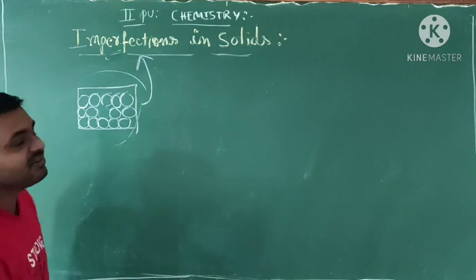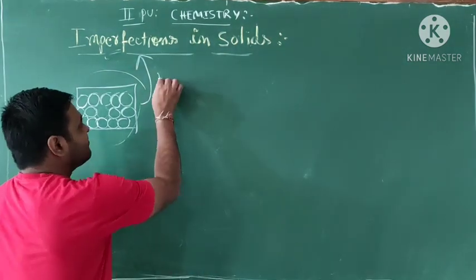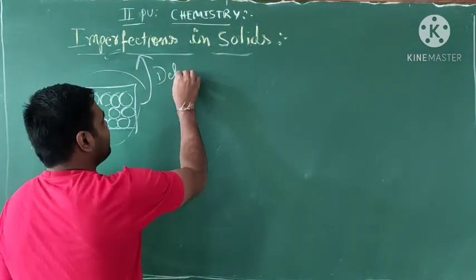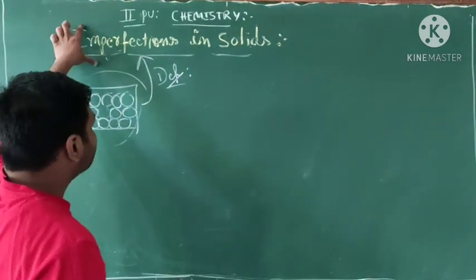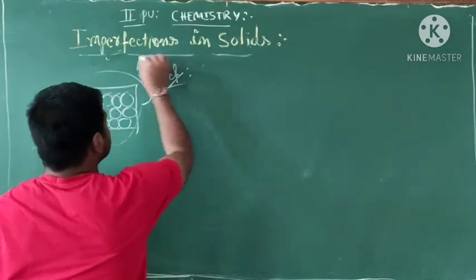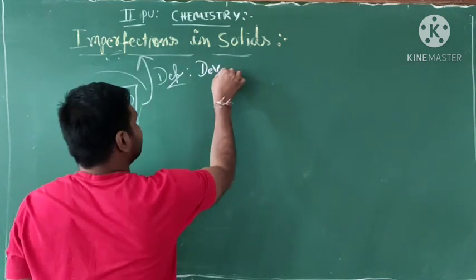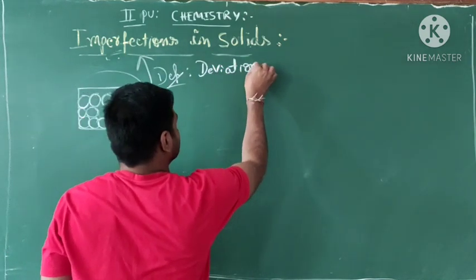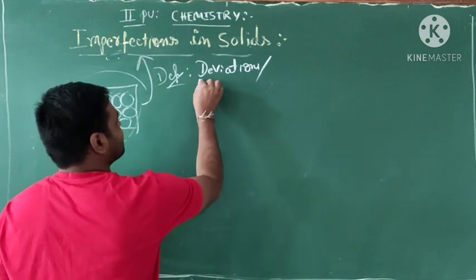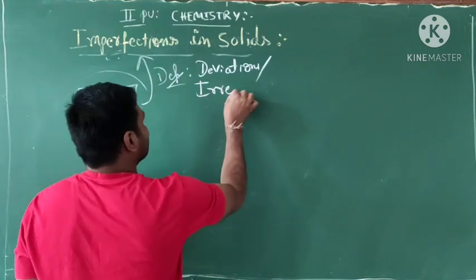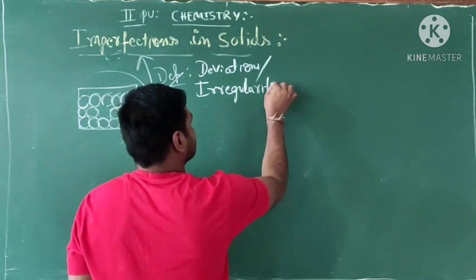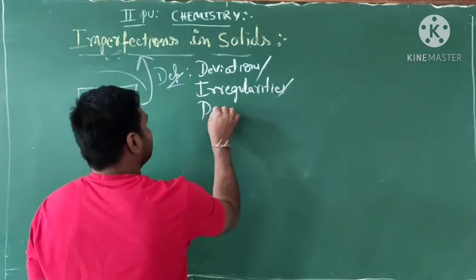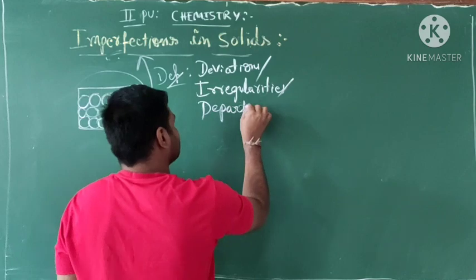Okay, what about the definition of imperfection? Imperfection is called deviation or irregularities, or we call it departure.